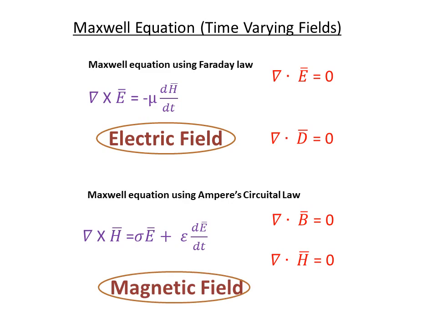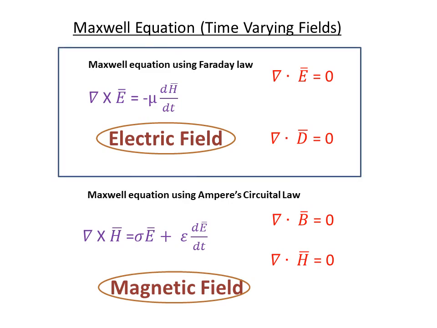By using these two equations, Maxwell's equation using Faraday's law and Maxwell's equation using Ampere's law, we are going to derive the general wave equation for electromagnetic wave propagation. First we take Maxwell's equation using Faraday's law to derive the electric field equation separately.